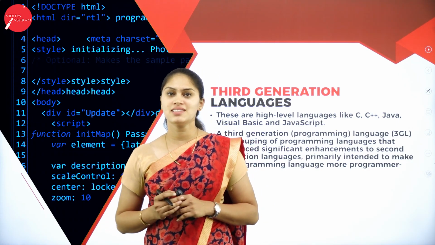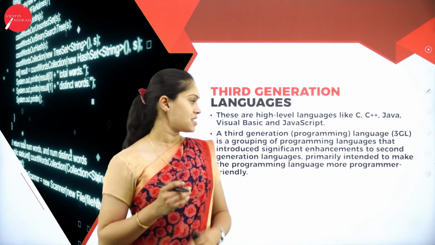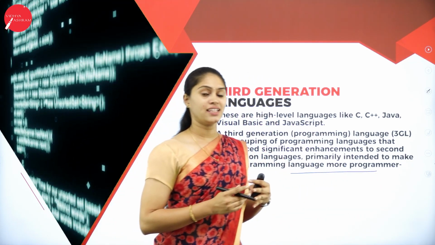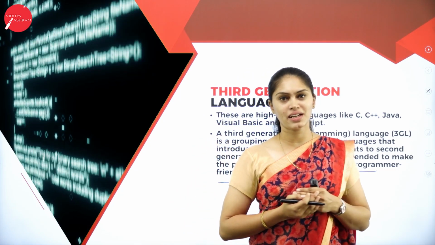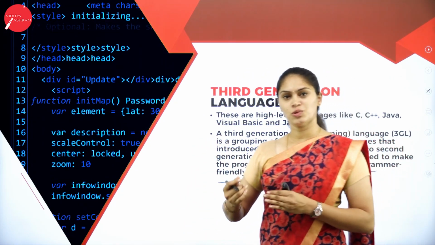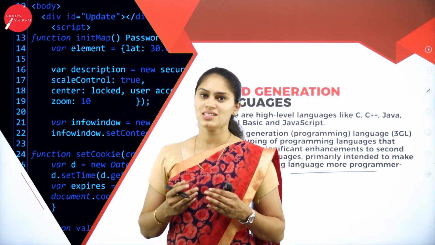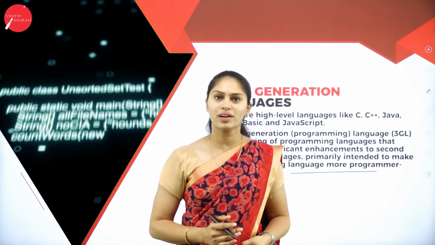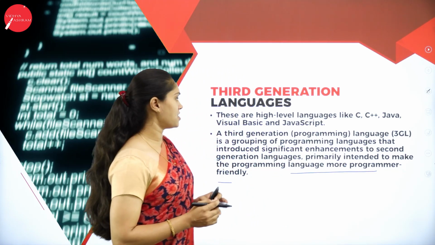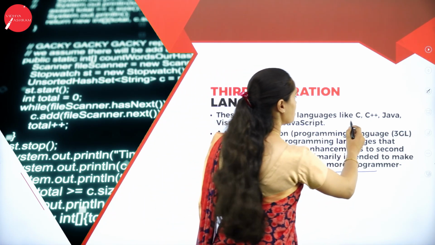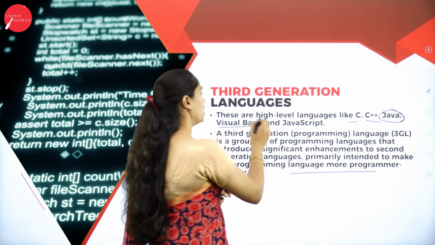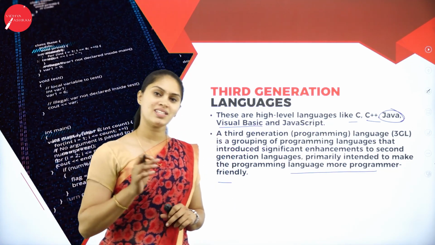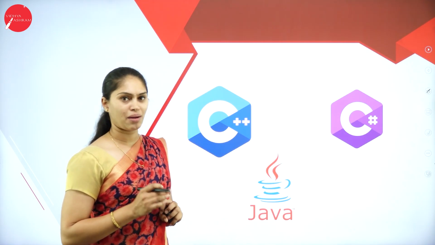But with the help of third generation programming languages, the programming language becomes more programmer friendly. That means there will be more interaction between the computer system and the user. I can communicate with the computer system by making use of icons, menus, like that. What are the programming languages which come under the third generation? It includes C, C++, Java, Visual Basic and JavaScript. These are the programming languages which come under the third generation of programming languages.